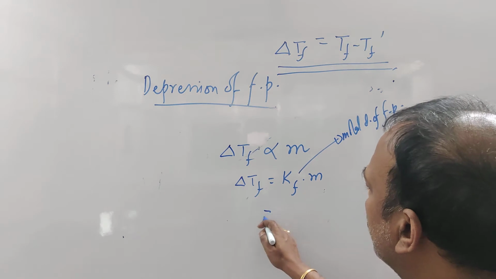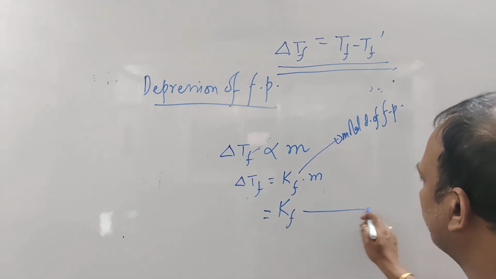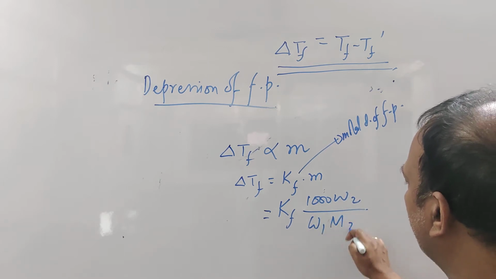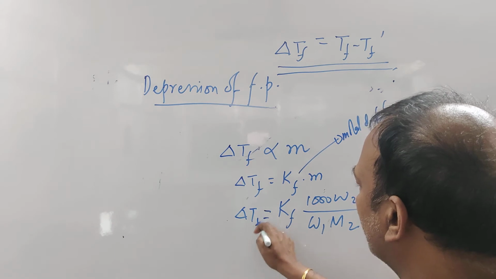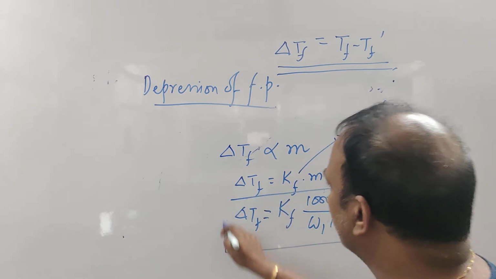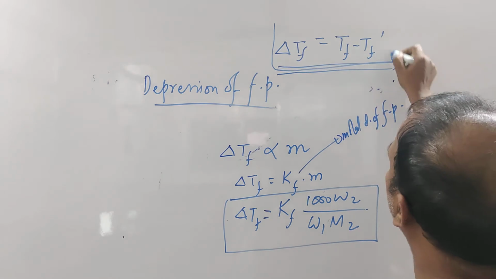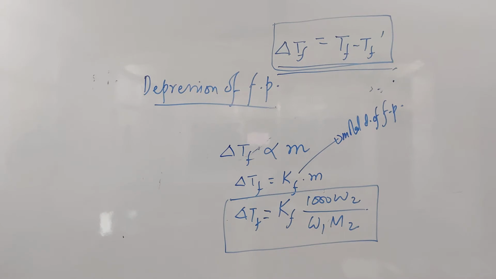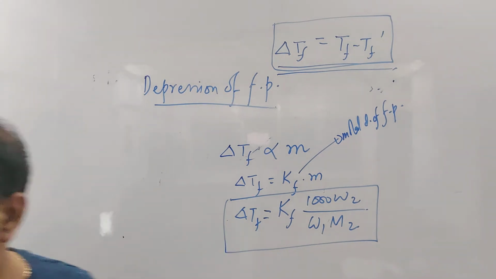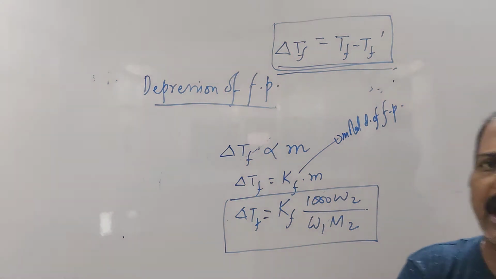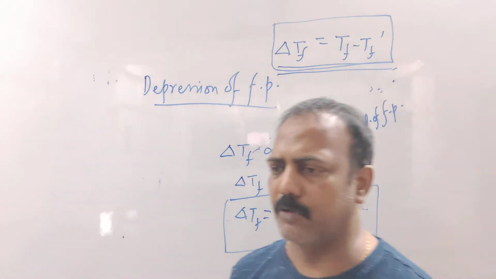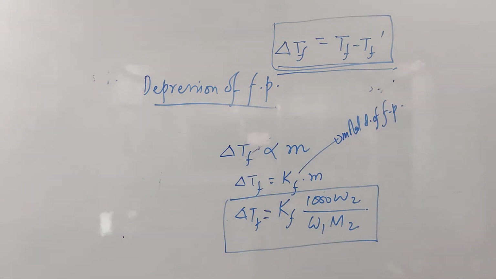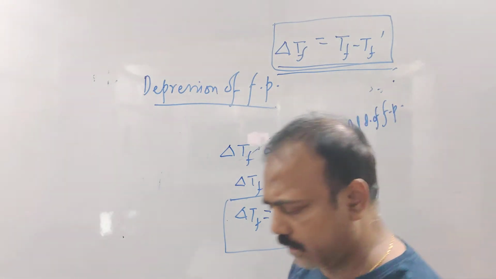Now we replace m by 1000 W2 divided by W1 into M2, as you know the expression. So delta TF is equal to this. These are the two equations. Delta TF is TF minus TF dash, and the final equation is delta TF is equal to Kf into 1000 W2 divided by W1 into M2. Now let us do a numerical related to the depression of freezing point, the third colligative property.